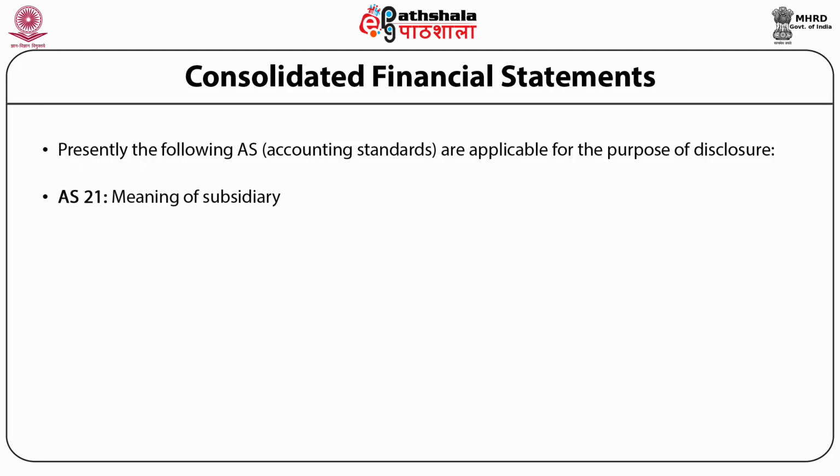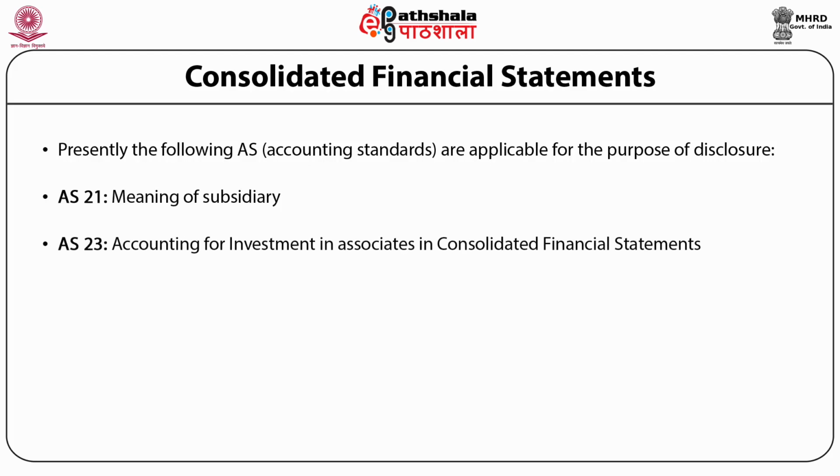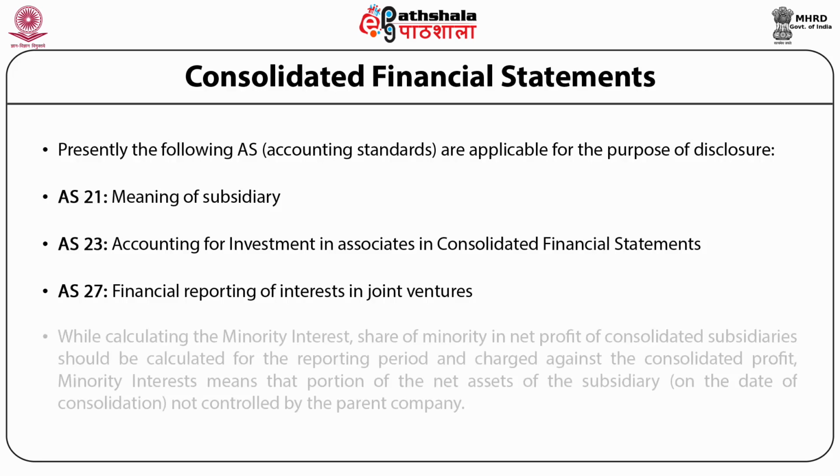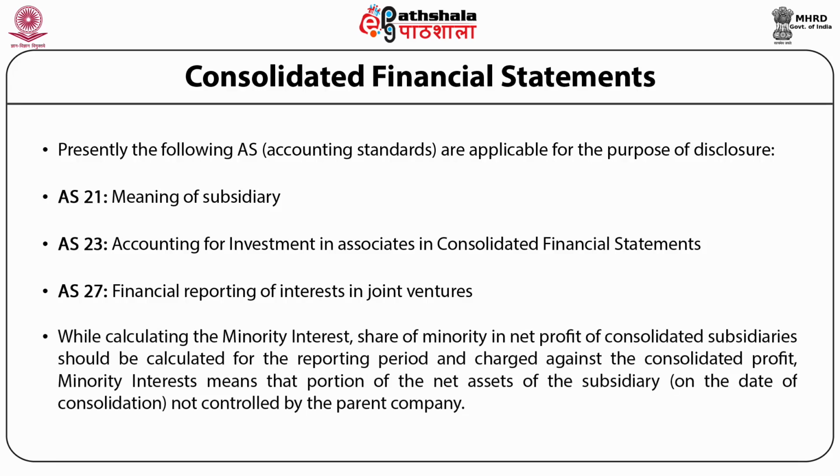Accounting Standard 21 is related with defining the meaning of subsidiaries. Accounting Standard 23, accounting for investment in associates in consolidated financial statements. Accounting Standard number 27 is related with financial reporting of interests in joint venture. While calculating minority interest, share of minority in net profit of consolidated subsidiaries should be calculated for the reporting period and charged against the consolidated profit. Minority interest means the portion of net assets of the subsidiaries not controlled by the parent company.